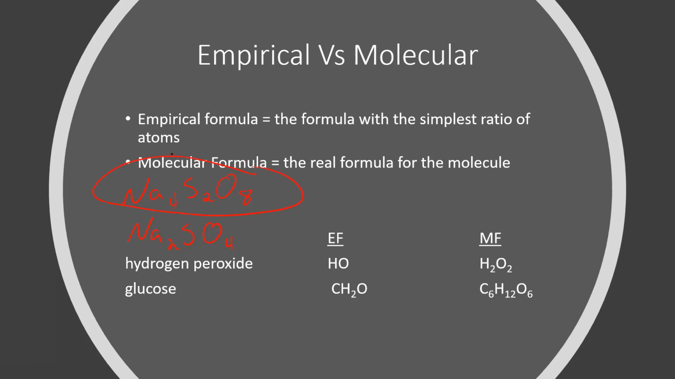Let's say I gave you something that looked like Ba2SO4. What would the empirical formula of this compound here be?